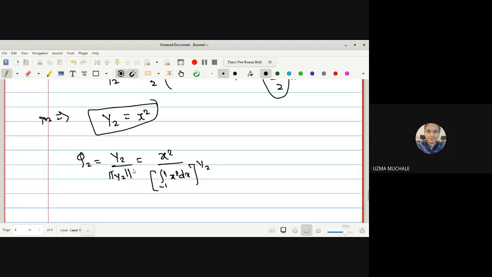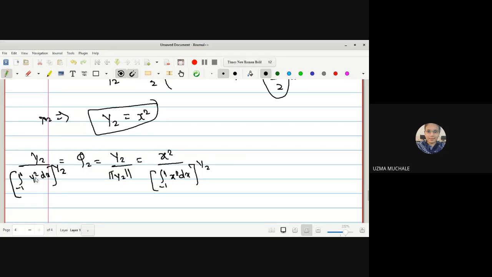Sorry, here square should be there. The definition of norm is y2 upon integration from minus 1 to 1 of y square dx,